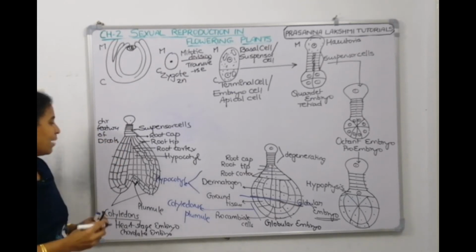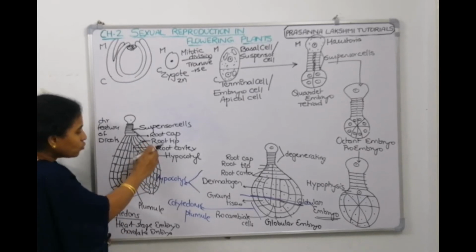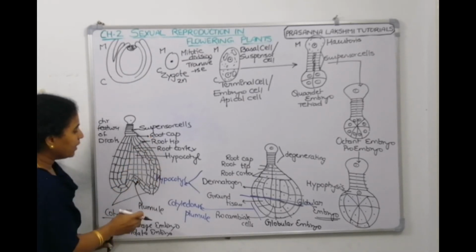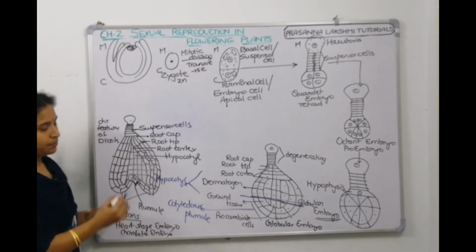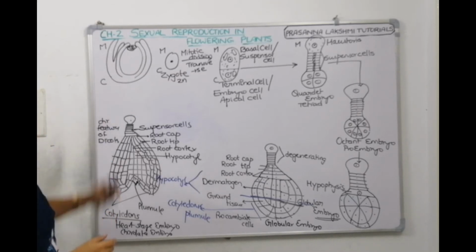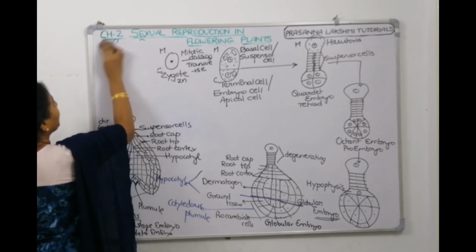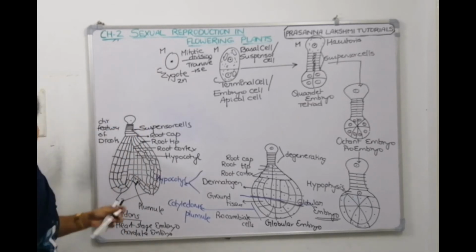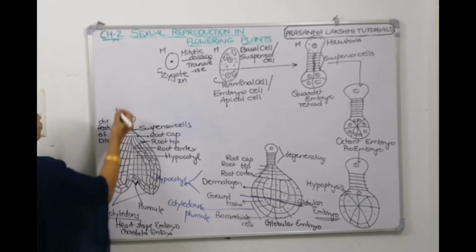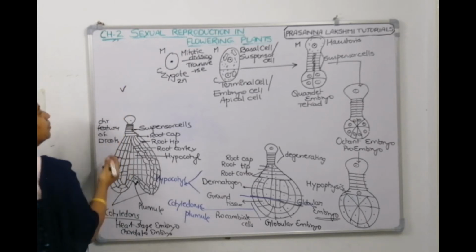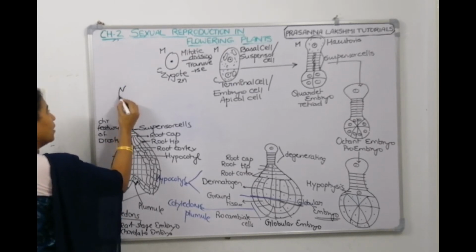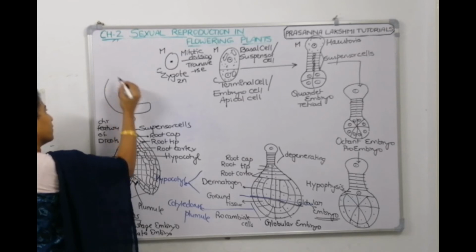Now later what happens is, since there are so many cells here and they are growing, they take a curvature. So can I erase this and draw the matured embryo? Now from here, which stage will come? The matured embryo. In the matured embryo, the plumule will be here and the cotyledons will take a curvature this way.